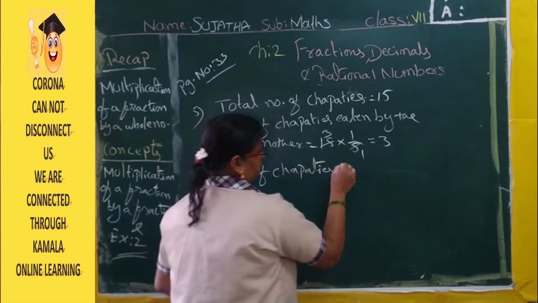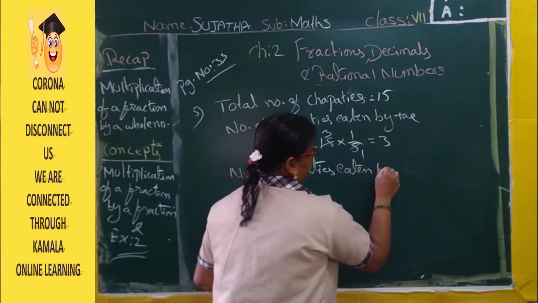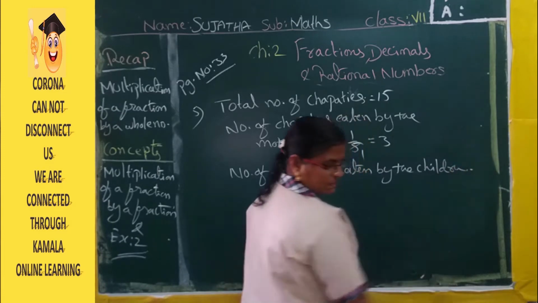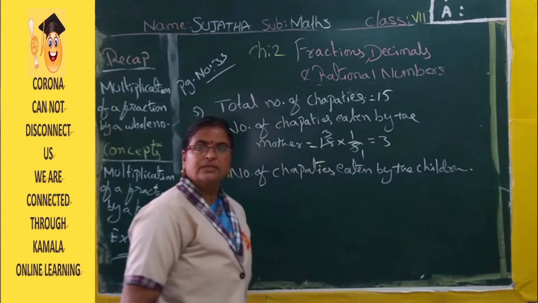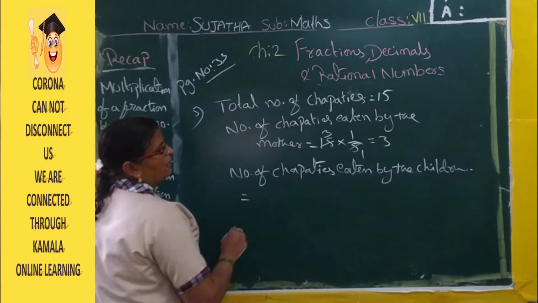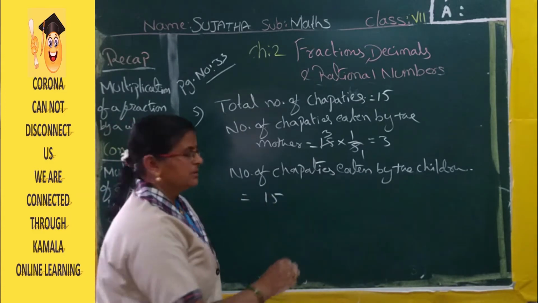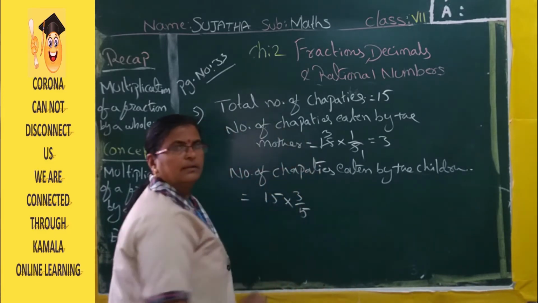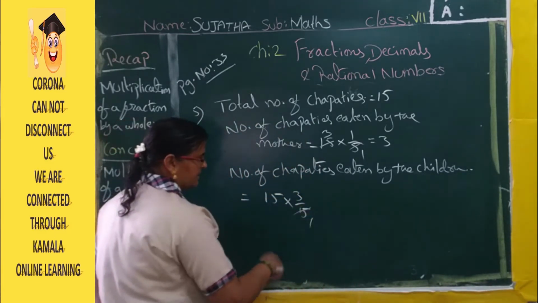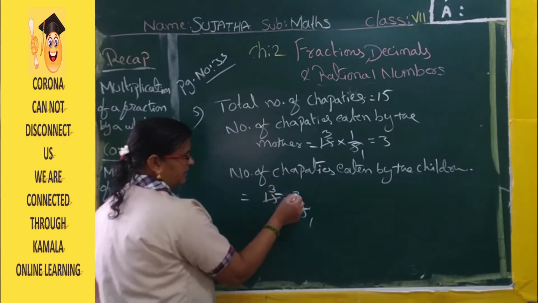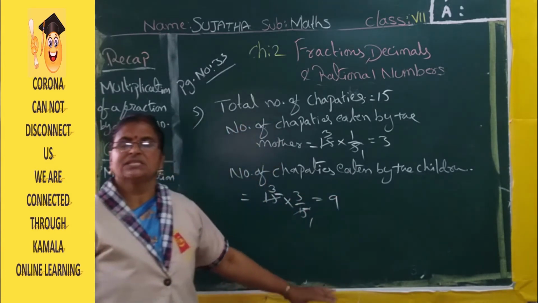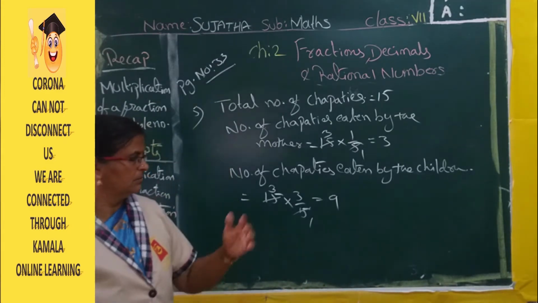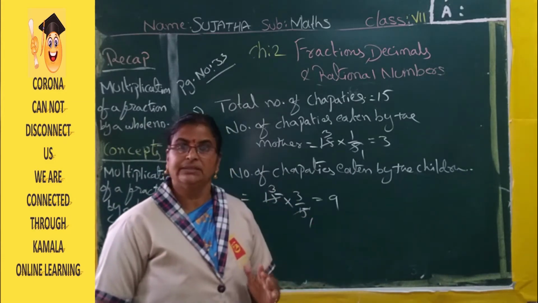Now the number of chapatis eaten by the children. How much part are they eating? 3 by 5 part they are eating. So total chapatis is 15, 3 by 5th part. 5 ones are 5, 5 threes are 15, 3 threes are 9. So how many chapatis are the children eating? 9.